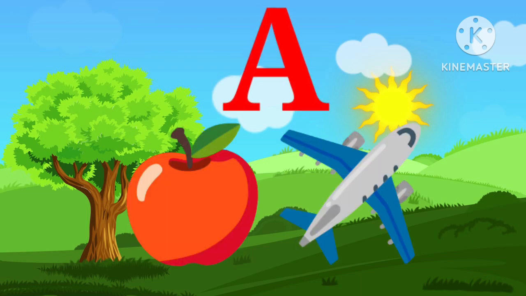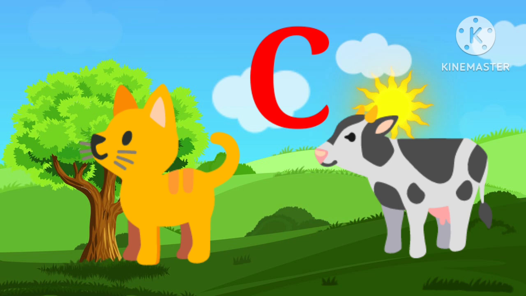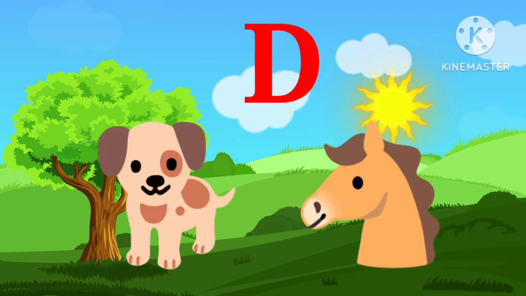A for apple, A for aeroplane. B for ball, B for bus. C for cat, C for cow. D for dog, D for donkey.